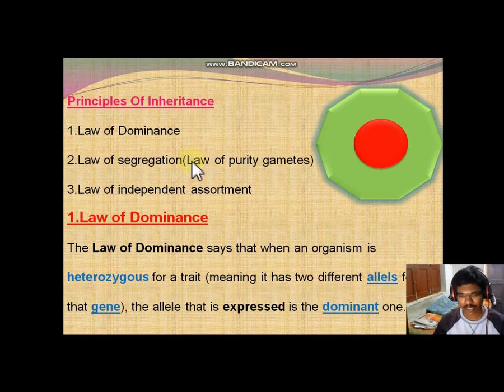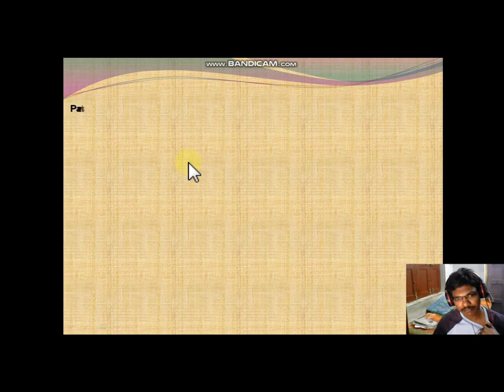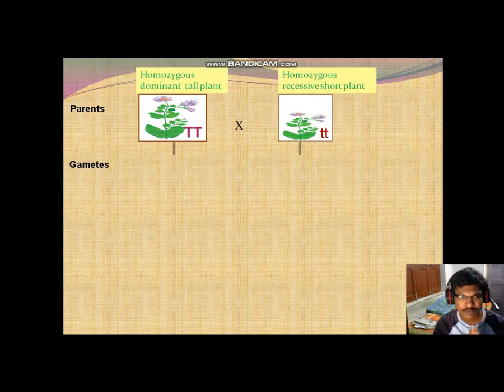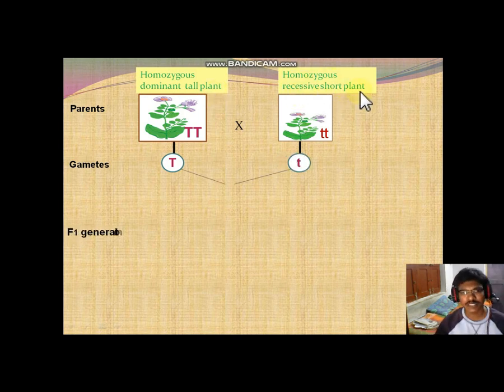And next slide. Here we should observe the generations and also the checkered board, or the Punnett board. Parents first: we are taking a homozygous dominant tall plant which is crossed with a homozygous recessive short plant.